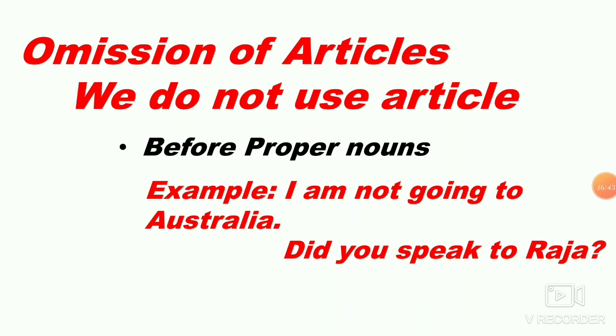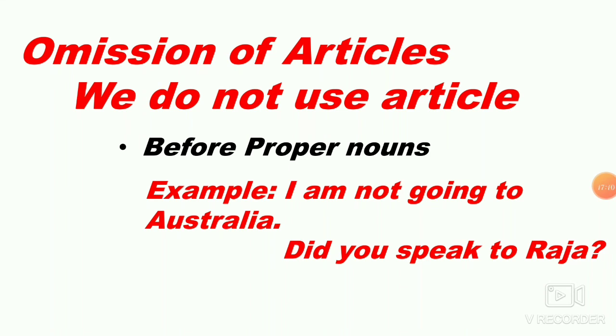Before proper nouns. I hope you have learnt proper nouns in your previous classes. For example, I am not going to Australia. Australia is a proper noun, the name of a country, so we don't use any article, that is a, an, or the. We never say to the Australia, to a Australia, to an Australia.